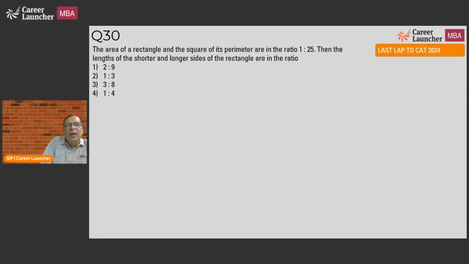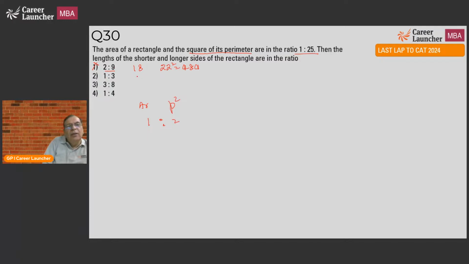Question 30. Area of rectangle and square. Area of rectangle and the square of its perimeter are in the ratio of 1:25. If the lengths of the shorter and longer sides are in this ratio, then the length, okay. So this is the shorter side and longer side. What is it saying? The ratio of the area and square of the perimeter is 1:25. Check the choices. If the sides are 2 and 9, what will the area be? 9 into 2, 18. Perimeter will be 9 plus 2, 11 into 2, 22. 22 square is nothing but 484. Is this 1:25? No. Choice 1 is wrong.